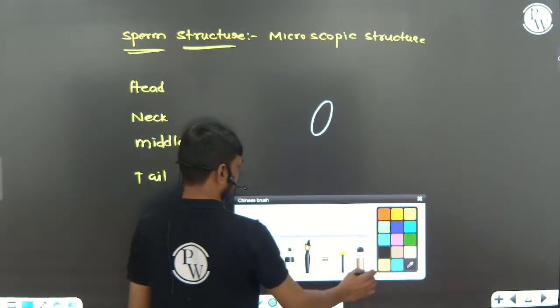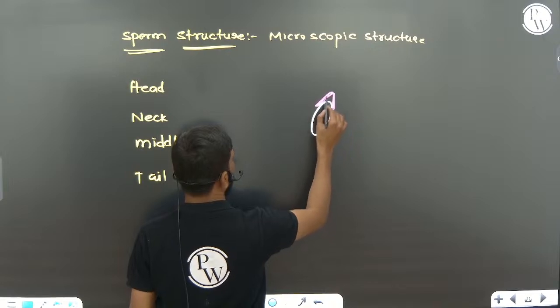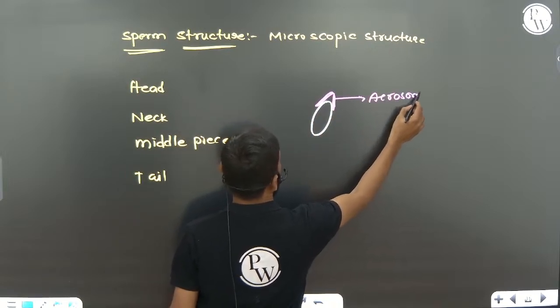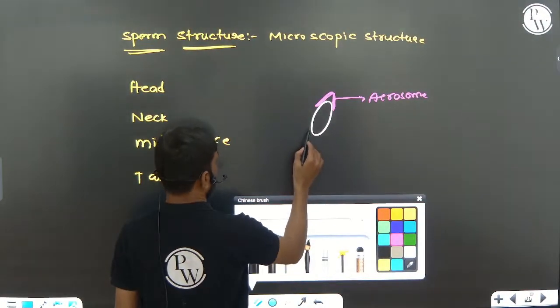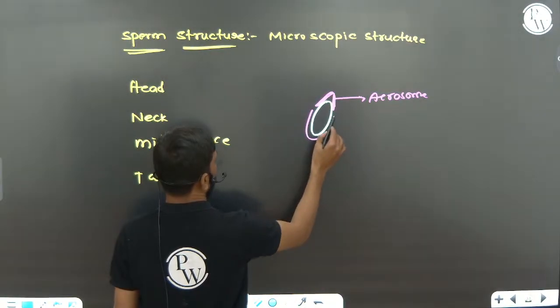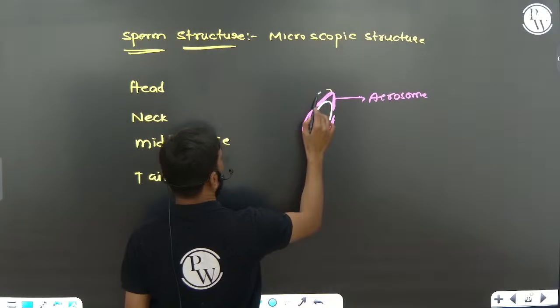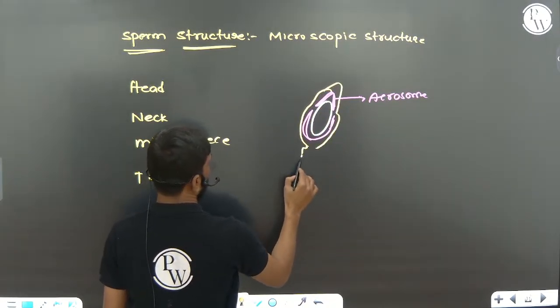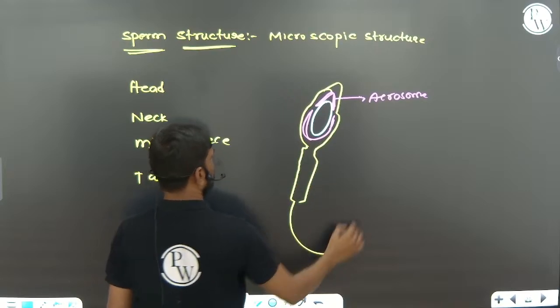The head is covered by a cap-like structure that is called acrosome. Then there are the neck, middle piece and tail.